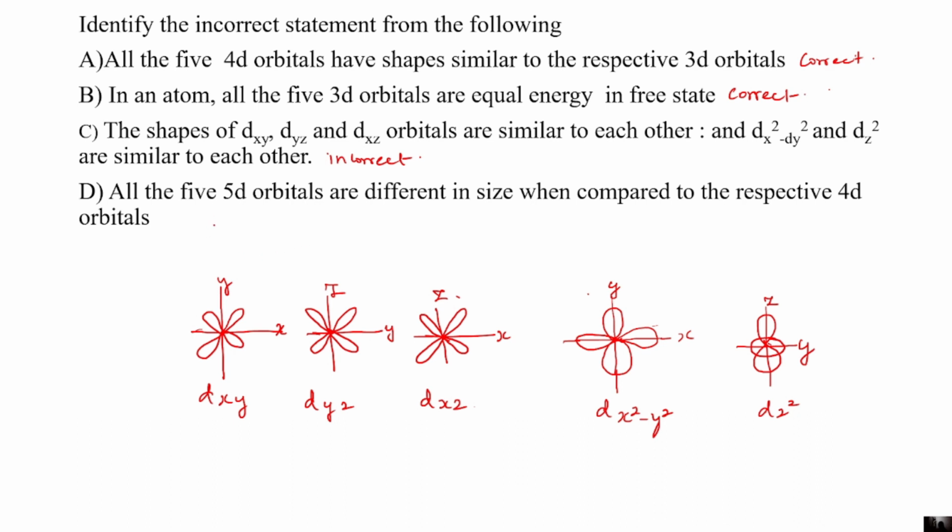And the next option is, all the 5d orbitals are different in size when compared to the respective 4d orbitals. Yes, 5d orbitals are bigger in size compared to the size of 4d orbitals, because the increase of n value increases the size of the orbitals too.